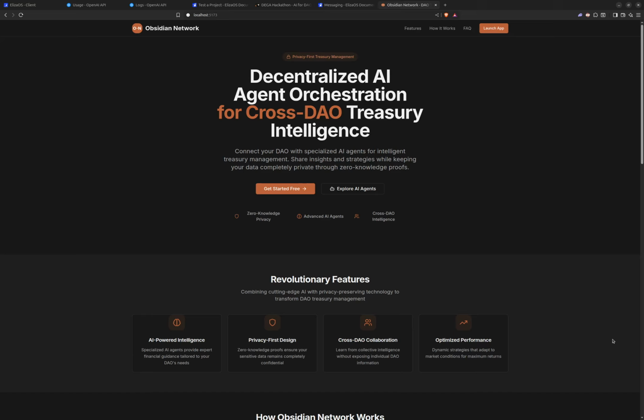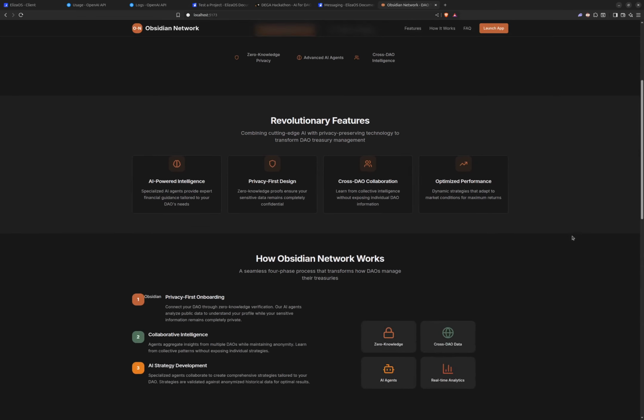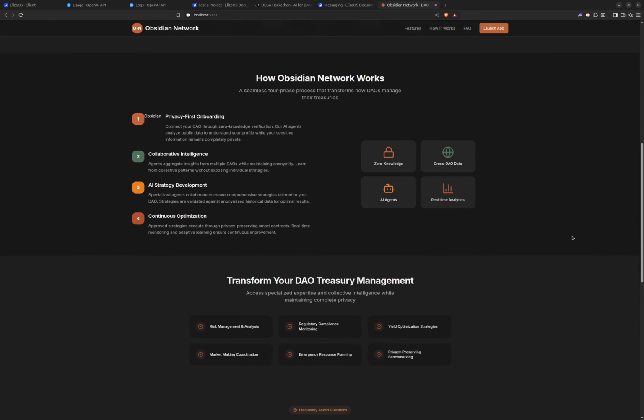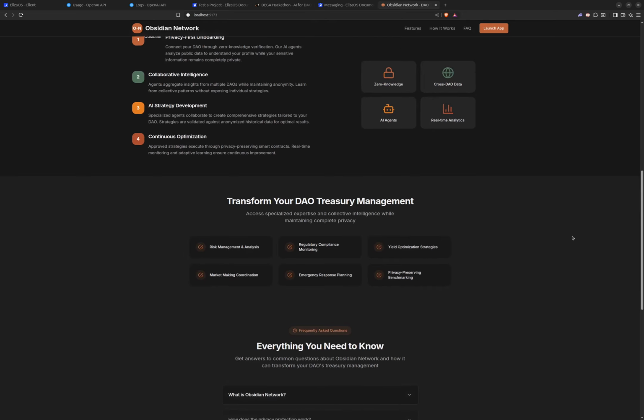Obsidian Network is a platform that revolutionizes decentralized autonomous organization treasury management systems by creating the first decentralized AI agent orchestration platform. The first thing that you see once you open the application is the landing page, with the hero section giving a general overview of what the application entails. You can also see the different features within our application, how Obsidian Network actually works, how you can transform your DAO treasury management using AI, and everything you need to know in the frequently asked questions.